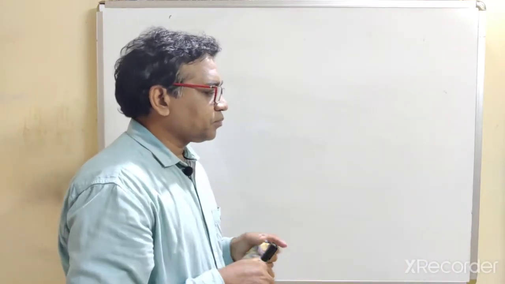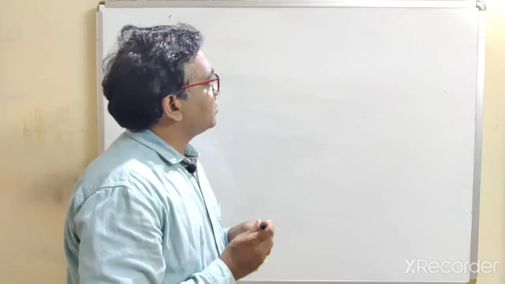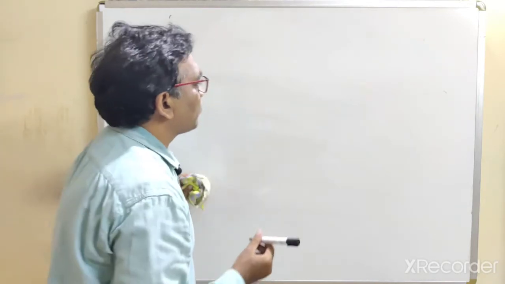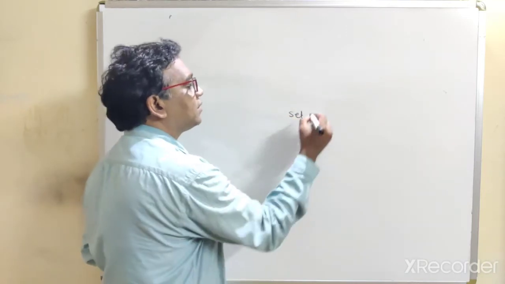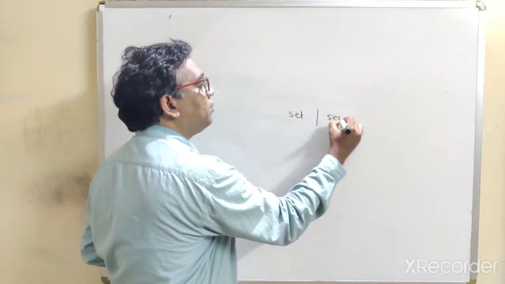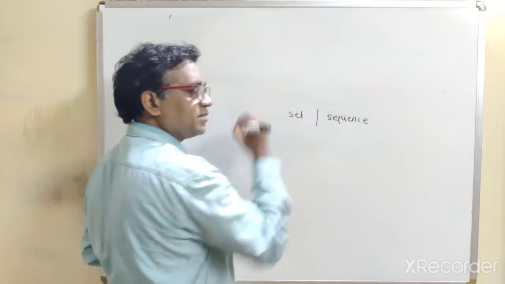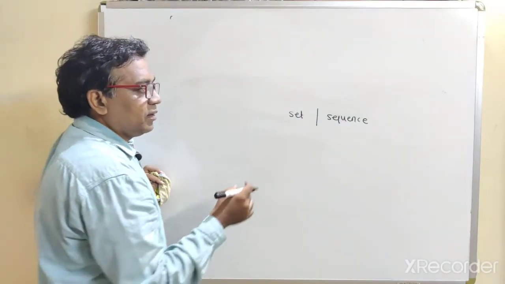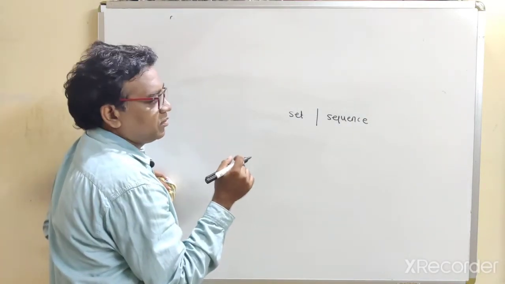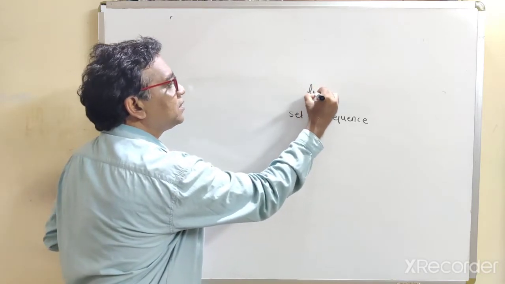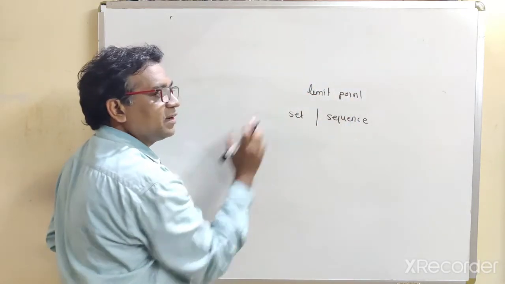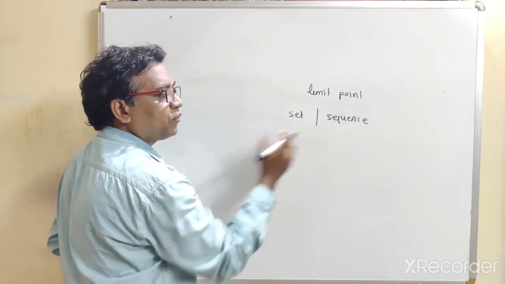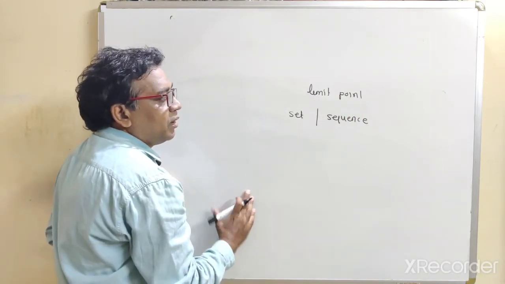Now see, what is the difference between the limit point of a set and the limit point of a sequence? Now let us see the difference between the limit point of a given set and the limit point of a sequence.